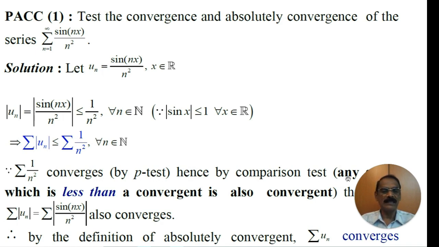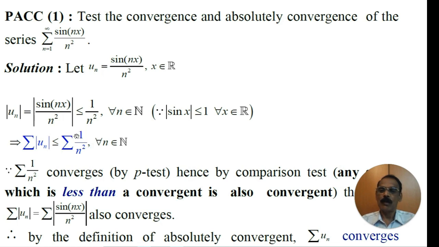And hence by comparison test, we know that any series which is less than a convergent series is also convergent.